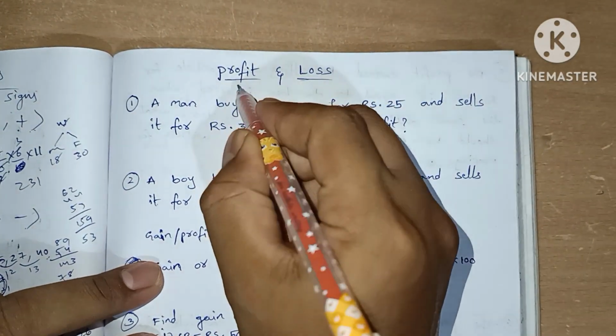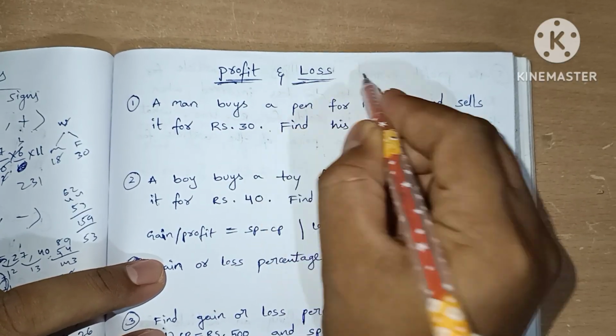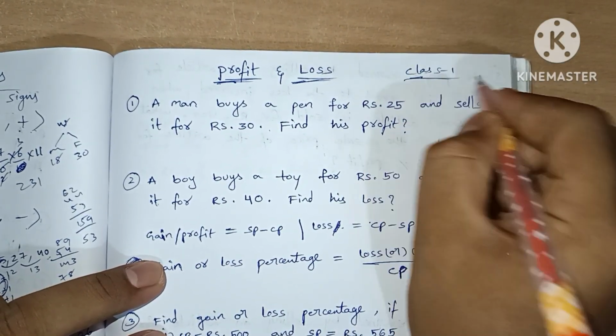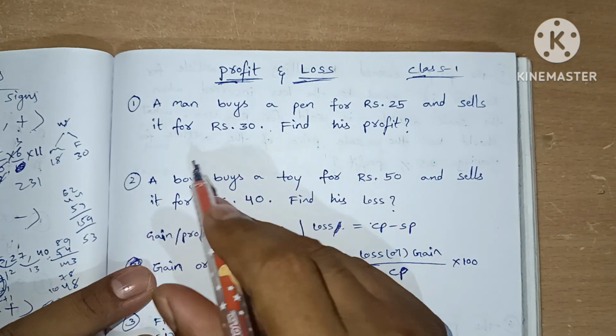In this video, we are going to learn the concept called profit and loss, and it is class 1. Let's understand this concept through the questions.